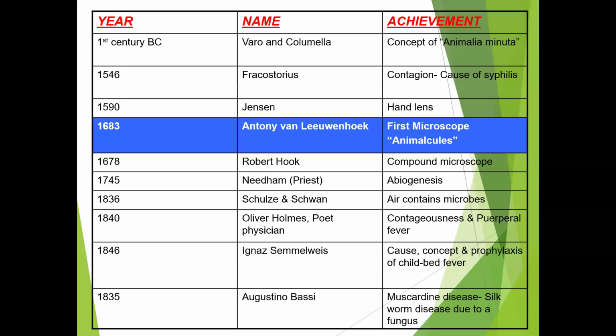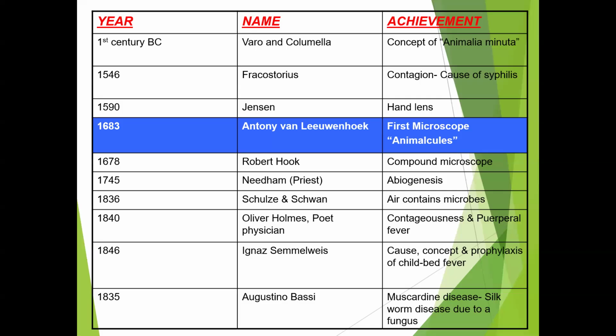He identified that the cadaveric particles on the doctors' hands were causing this infection. So he introduced hand washing with a chlorinated lime solution before examining patients, and that reduced the mortality rate. Ignaz Semmelweis was the first person who stressed the importance of hand washing. If you wash your hands properly, you can prevent almost 80% of infections.